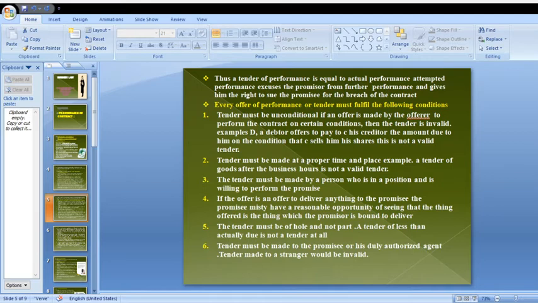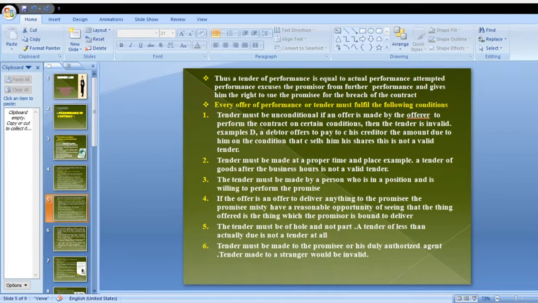Example: D, a debtor, offers to pay C, his creditor, the amount due to him on the condition that C sells him his shares. This is not a valid tender. That is the example for unconditional tender.